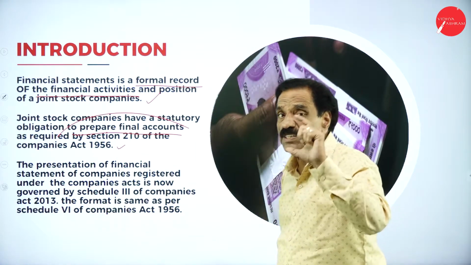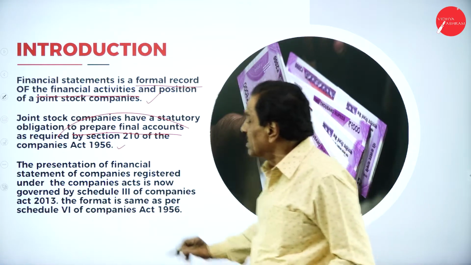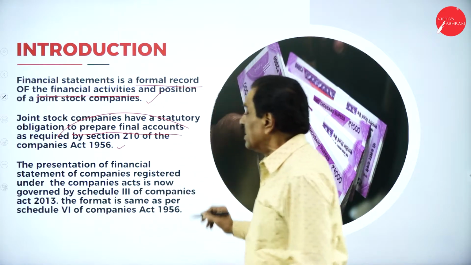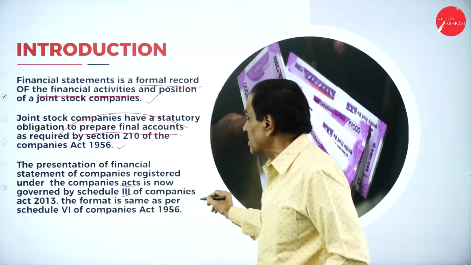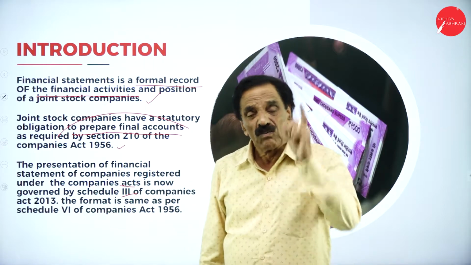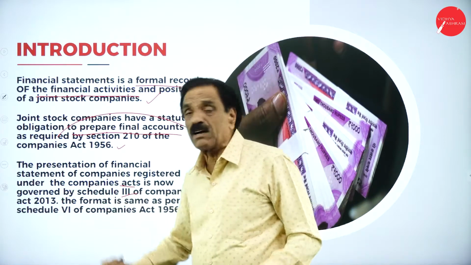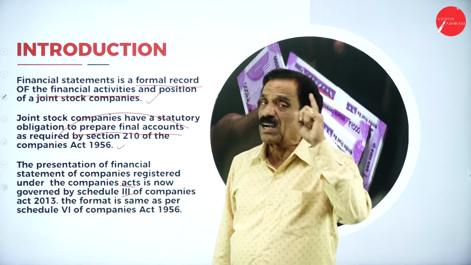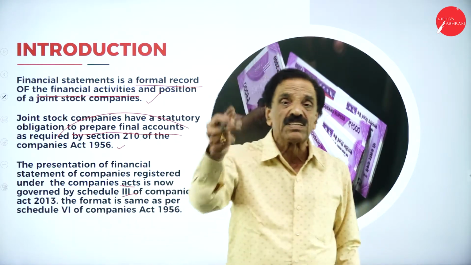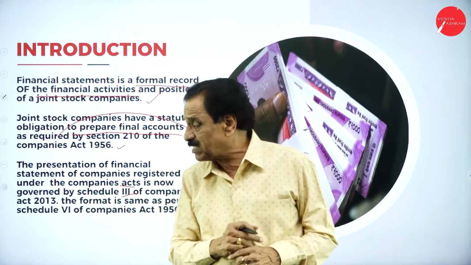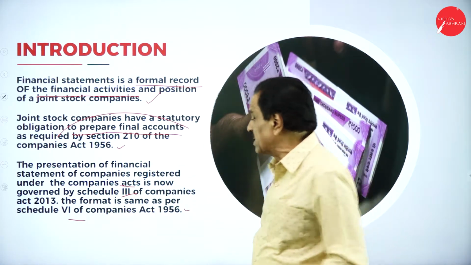Every company has to follow certain rules and regulations in the preparation of the trading and profit and loss account and the balance sheet. The presentation of financial statements of a company registered under the Companies Act is now governed by Schedule 3 of the Companies Act of 2013. Whatever final accounts we prepare now, according to 2013 only, we have to prepare the trading and profit and loss account, which is today called the Statement of Profit and Loss. The same was as per Schedule 6 of the Companies Act of 1956. This you have to remember.